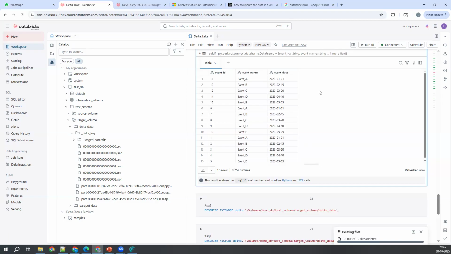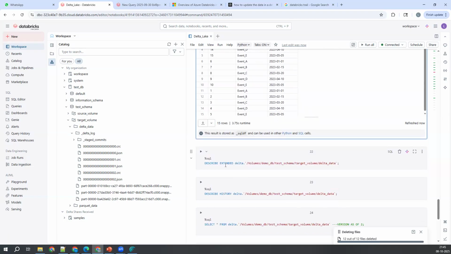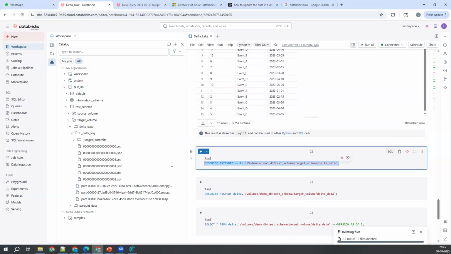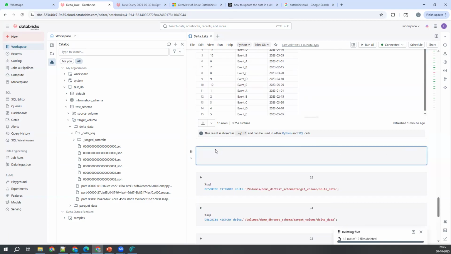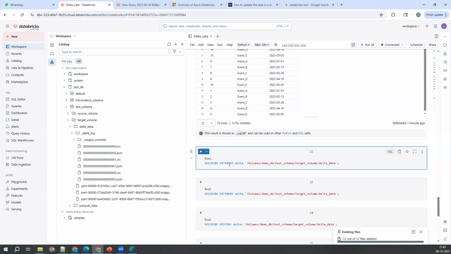Yes, here also the same concept. We can write simple describe here. Let me try to write it here. Let me copy this command as is. I'll tell you why we are writing %sql every time, maybe today or tomorrow I'm going to discuss that. So describe this particular table. Let me execute this one and see what is happening here.